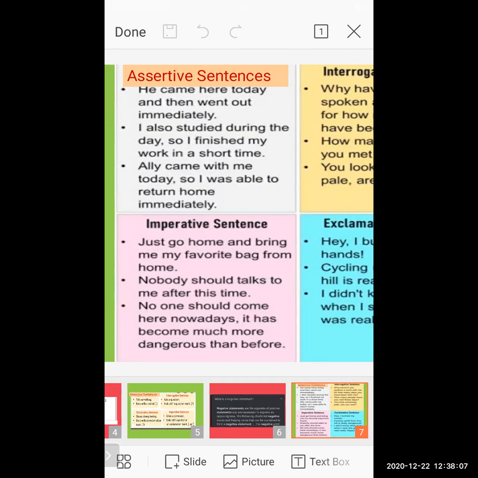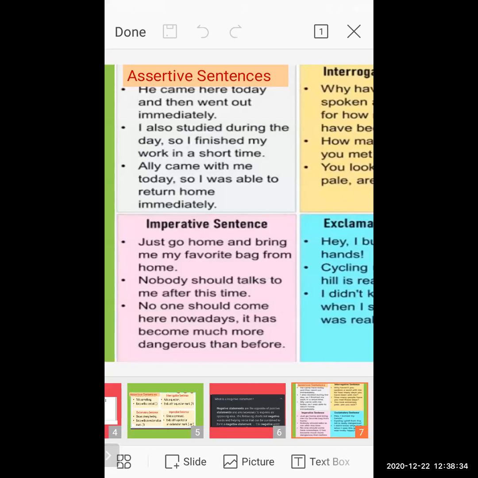Nobody should talk to me after this time. Again, you command someone. No one should come here nowadays. It has become much more dangerous than before. Imperative sentence: you command someone. Go and pick that pencil. This type of sentence comes under the imperative sentence.